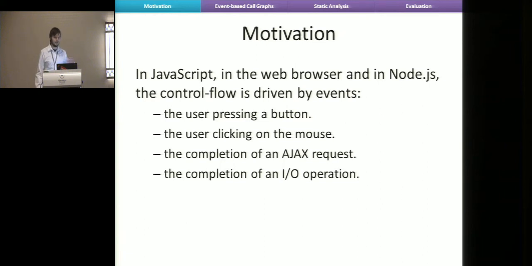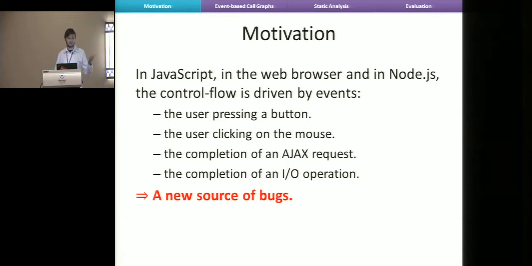In JavaScript, the control flow is not just driven by if-then-else and calls, but there are also events. And what are events? This is when, for example, the user presses a button in the web browser, or more commonly in Node.js, when you have an I/O operation that completes. So this leads to asynchronous control flow. And that means we have a new source of bugs that can occur in these programs.